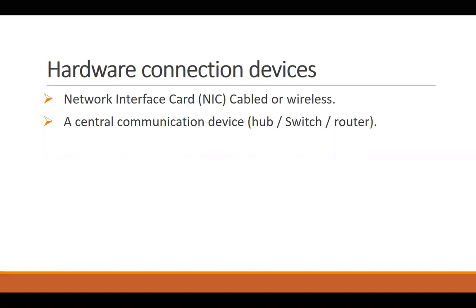And then to make a network, we need a hub, a switch, or a router. If you remember from a previous lecture on star topology, a hub or switch or router is the central device that acts like an exchange machine to connect all the computers with each other.